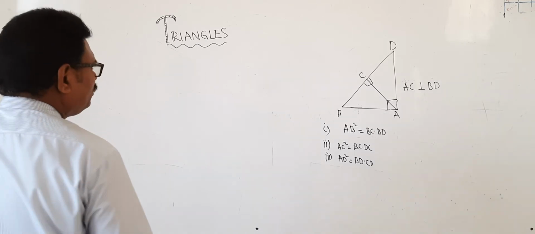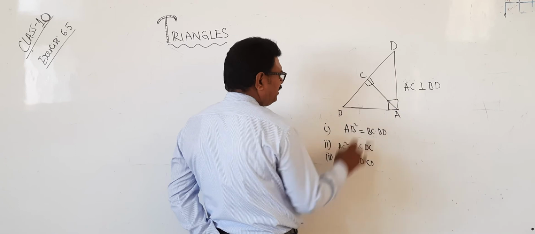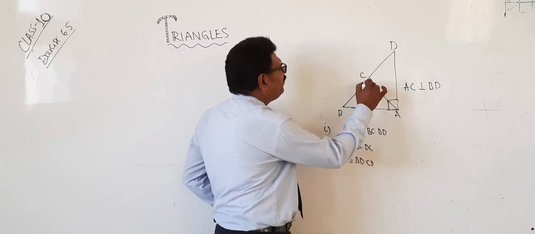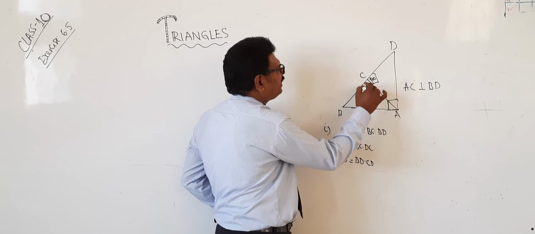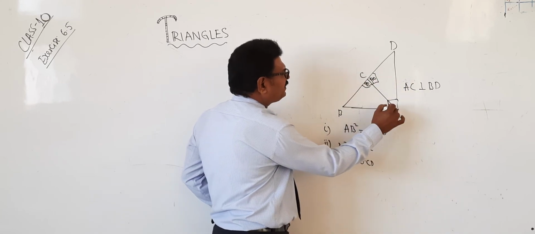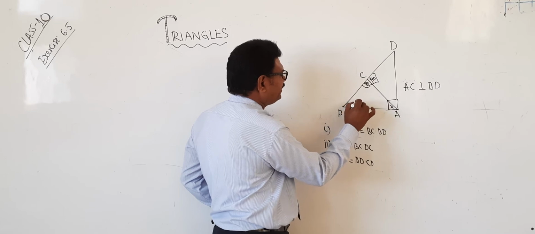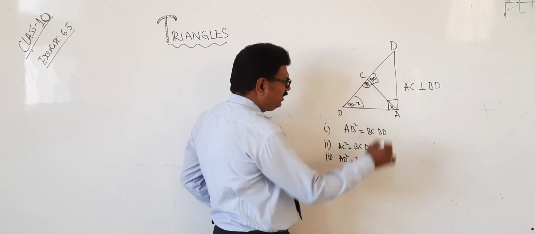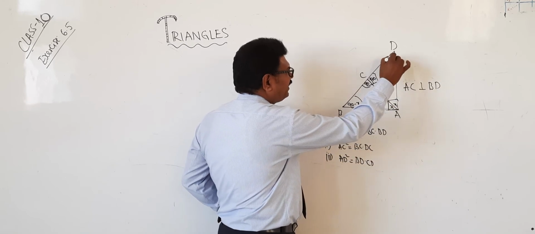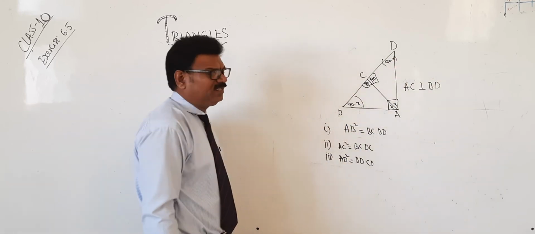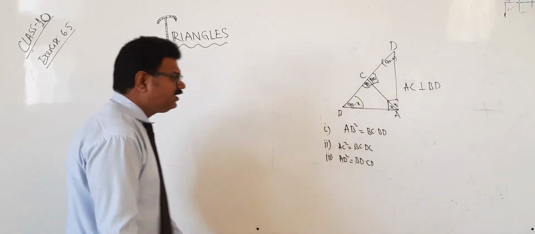Yes. Now we have to prove that these two are similar. For example, if it is 90 here, it's also 90. There is no problem. 90, 90. For example, if it is x, then what about this? This will be 90 minus x. Here also, if it is x, this is also 90 minus x. Therefore, by AA similarity, these two are similar. Okay? Now consider